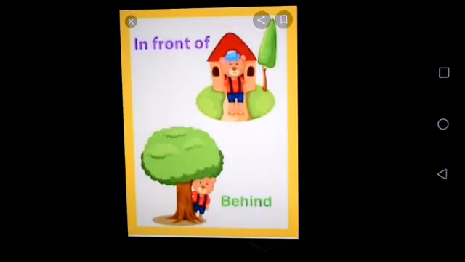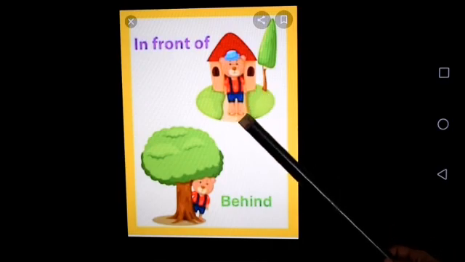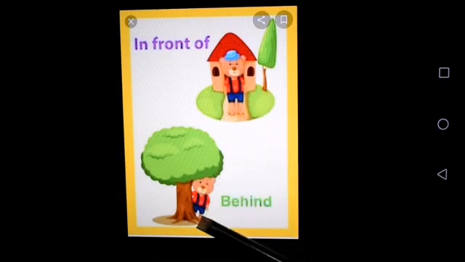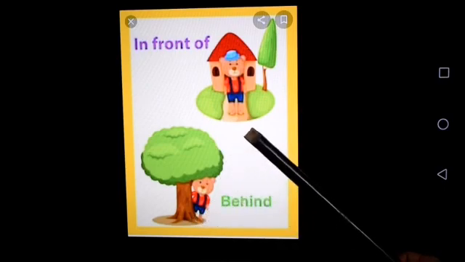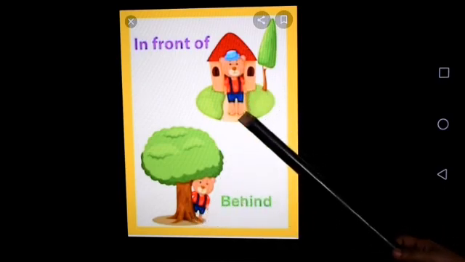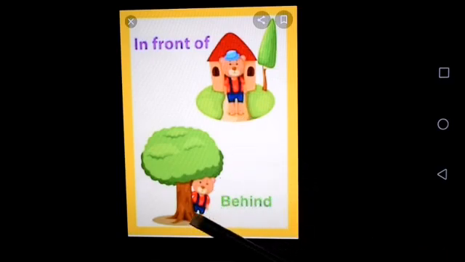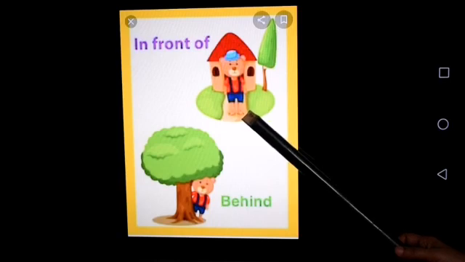Next picture. Look at this picture carefully. This bear is in front of the house and this bear is behind the tree. ये जो बियर है ये हाउस के आगे खड़ा है और ये जो बियर है ये ट्री के पीछे है. In front of and behind.